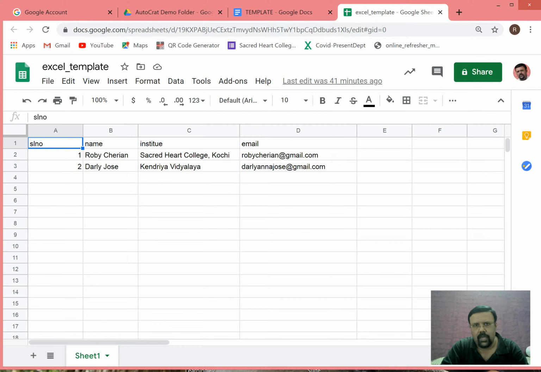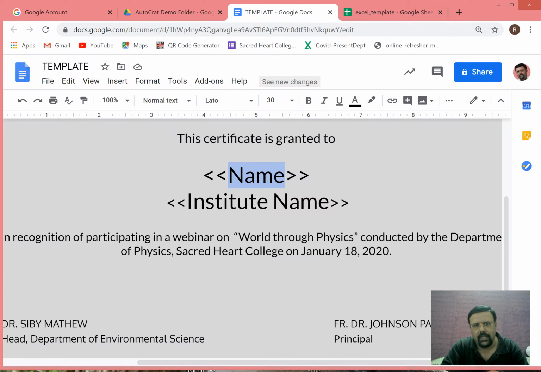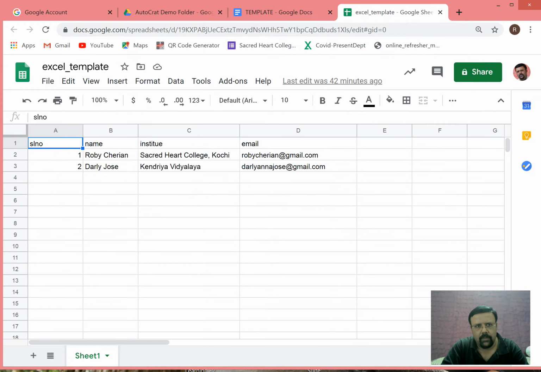Now what I am planning to do is that in this certificate, the name should be replaced by this name column. So in the first certificate, it should be Robi Chirayan, and the institute name should go as Sacred Heart College, and the email is the email to which we are going to send this certificate. There are 2 options: either you can download the full certificate to your computer and then email separately on request, or the second one is auto email sending, where you can just send the email to the corresponding person through the email ID. So you need not worry about setting up a mail and all that, right?